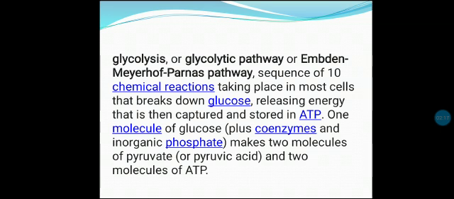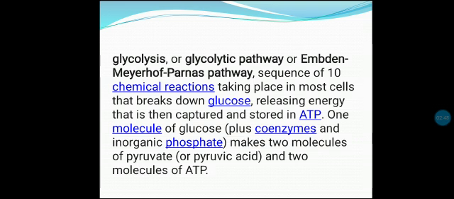Next, glycolysis has some other names also. It has some synonyms, such as glycolytic pathway, because it breaks glucose. Sometimes it breaks glycogen into glucose. That's why it is also called the glycolytic pathway. It was identified by the scientists Embden, Meyerhof and Parnas. That's why the pathway is called the Embden-Meyerhof-Parnas pathway.